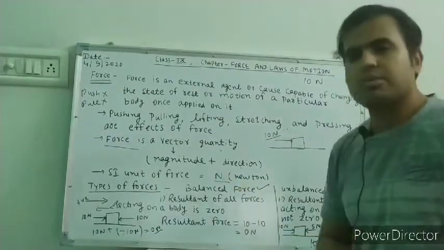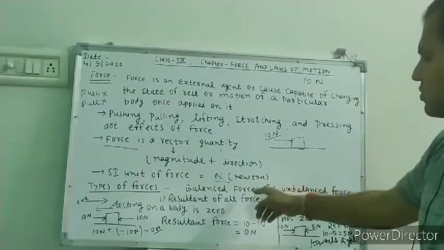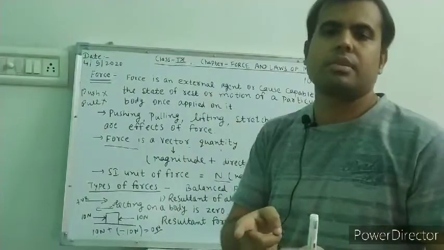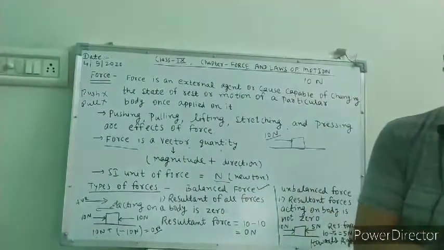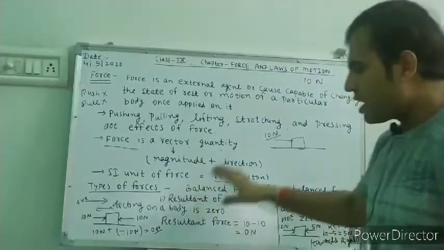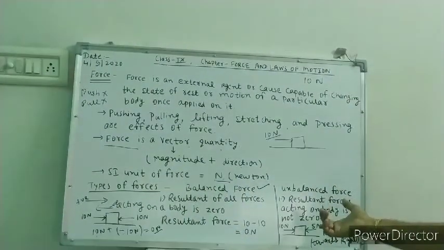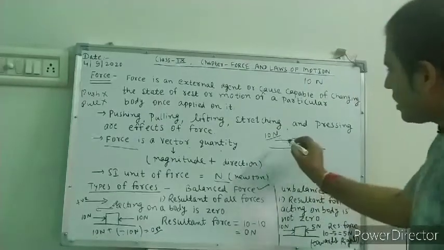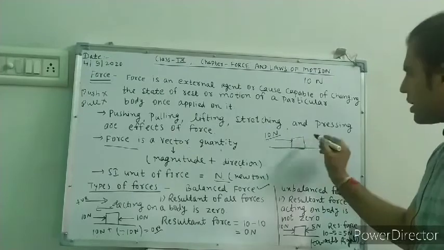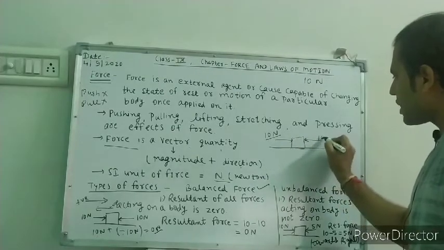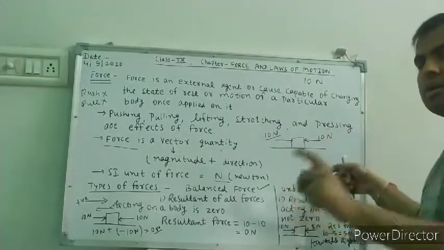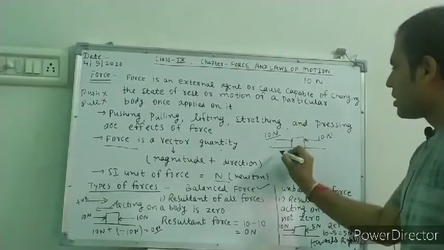Now what are the different types of forces? First is balanced force, second is unbalanced force. If the resultant force on an object is 0, then it is balanced. And if it is not 0, then it is unbalanced. Like, 10 Newton force you are applying in the right direction on this object, and 10 Newton force you are also applying in the left direction on this object. So both are adding, but how will you add?